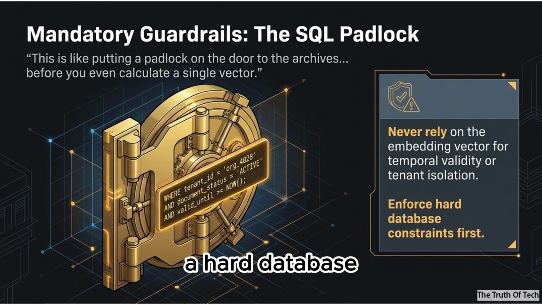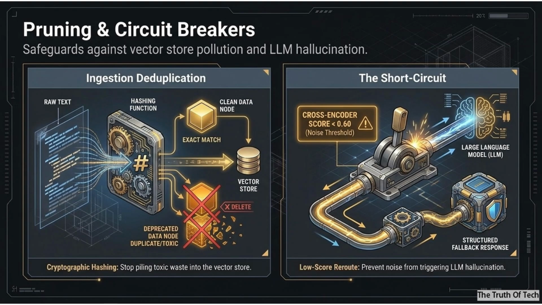Exactly. You enforce a hard database constraint, like document status equals active, before you even calculate a single vector. Oh, okay. That's smart. Furthermore, you implement circuit breakers. If that cross-encoder referee says its top score is below a set confidence threshold, you short-circuit the pipeline. And just return a structured fallback response rather than letting the system guess.